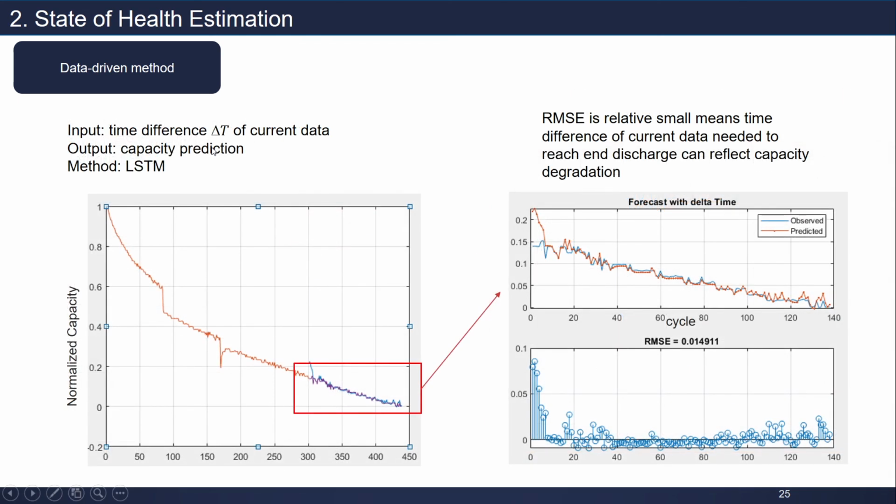This is the time difference of current data that we use to estimate capacity, and here we again use LSTM. Again, the root mean square error is relatively small, meaning the time difference of current data needed to reach the end of charge can reflect capacity degradation. If we zoom in, we can see it captures the observed, actual capacity degradation.